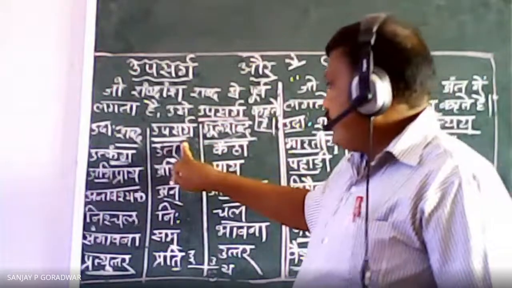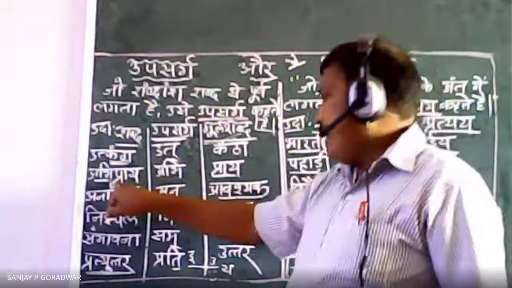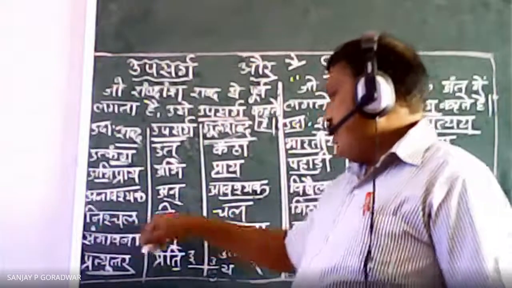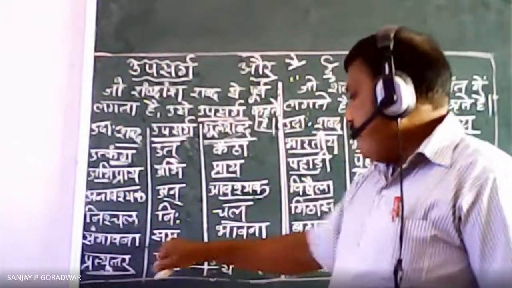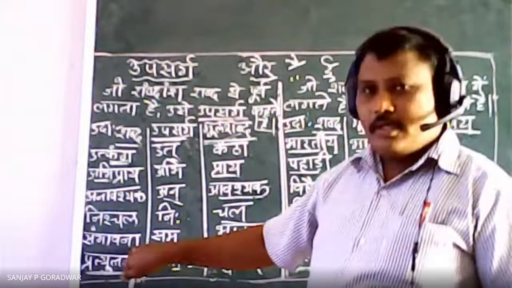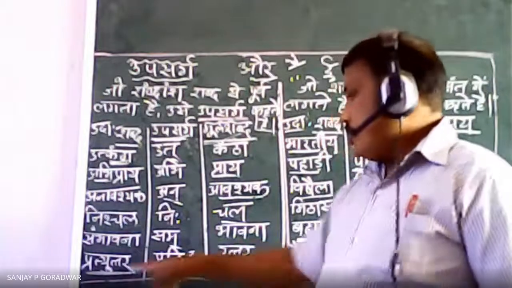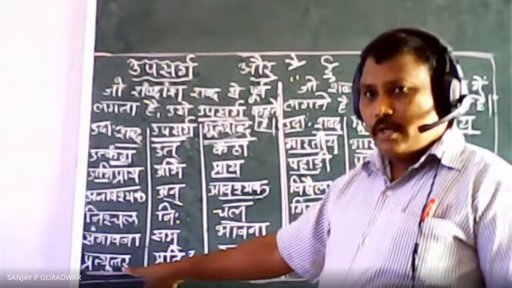Correct? So here what is there? Abhipray. Abhi plus pray, abhipray. An plus avashyak, anavashyak. Ni plus chal, nischal. संभावना, सम प्लस भावना इज इक्वल टू संभावना. Then प्रति प्लस उत्तर इज इक्वल टू प्रत्युत्तर.